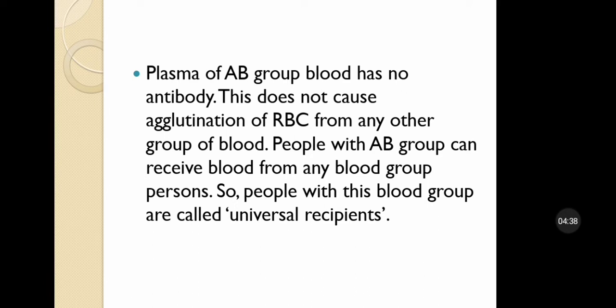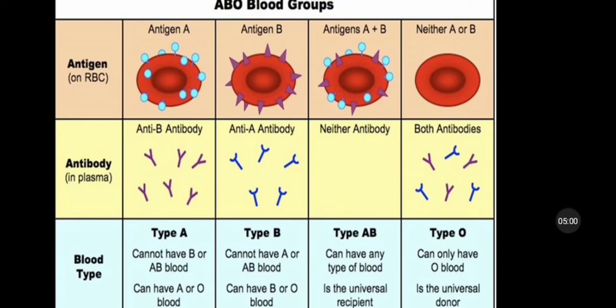This does not cause agglutination of RBCs from any other group of blood. People with the AB group can receive blood from any blood group person, so people with this blood group are called universal recipients. AB is a universal recipient and the O blood group person is a universal donor.